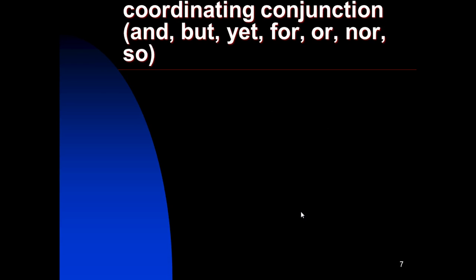Number 3, use a coordinating conjunction: and, but, yet, for, or, nor, so. This is how you can join sentences using a coordinating conjunction. And of course, I told my other class there's a really unique acronym you can use to remember this, just by saying FANBOYS: for, and, nor, but, or, yet, so.